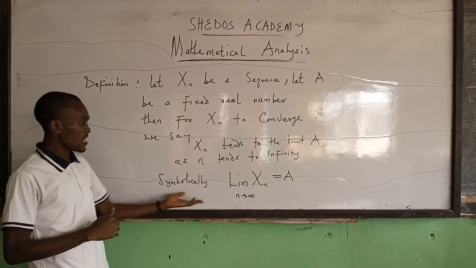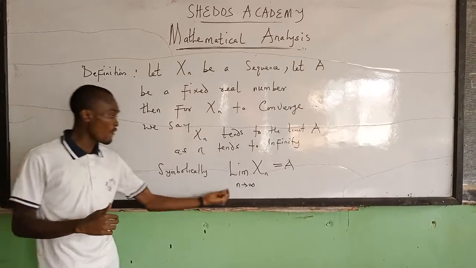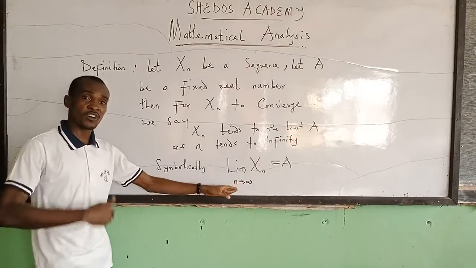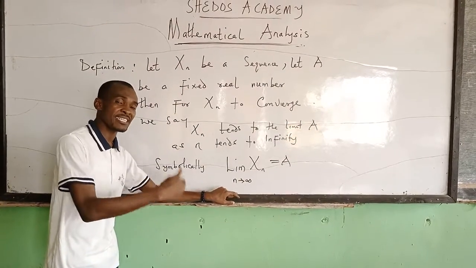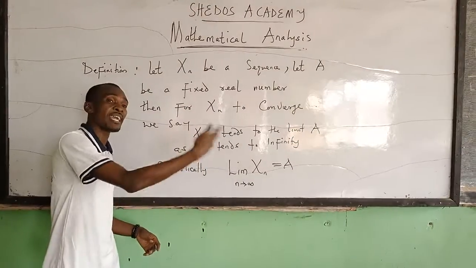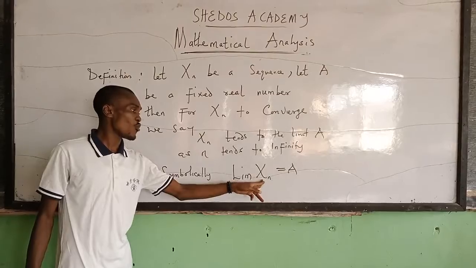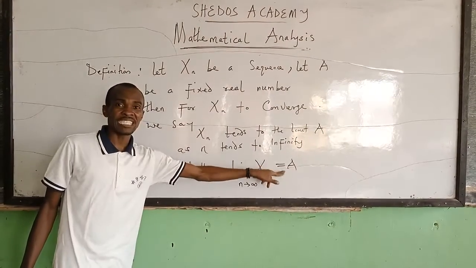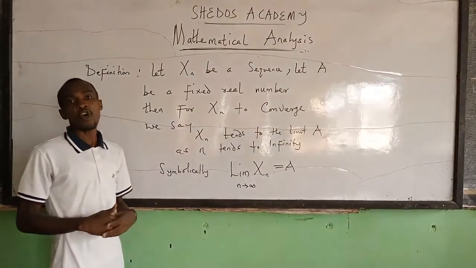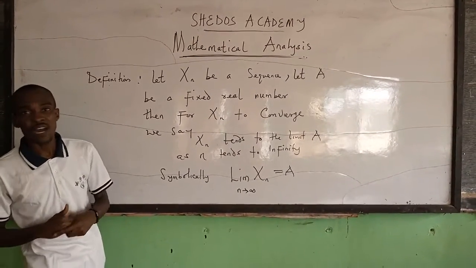This is the symbolic representation: as you go further in the terms of the sequence, n tending to infinity tells us that we are progressing through the first term, second term, third term, to the nth term, even to infinity, and the sequence approaches a definite real number. Whenever this occurs, we say that the sequence is convergent.